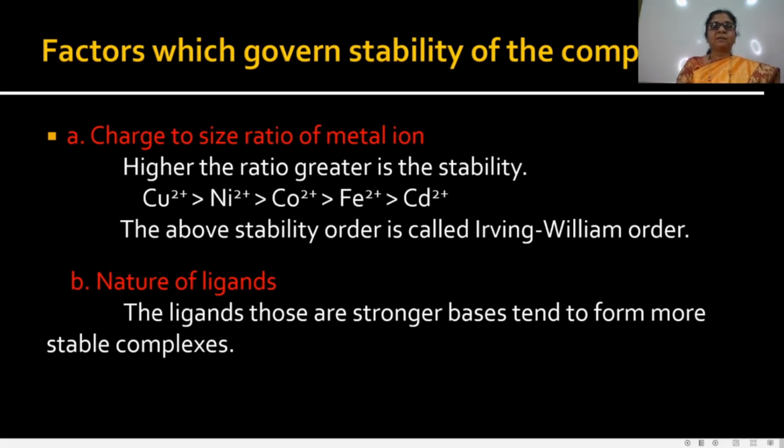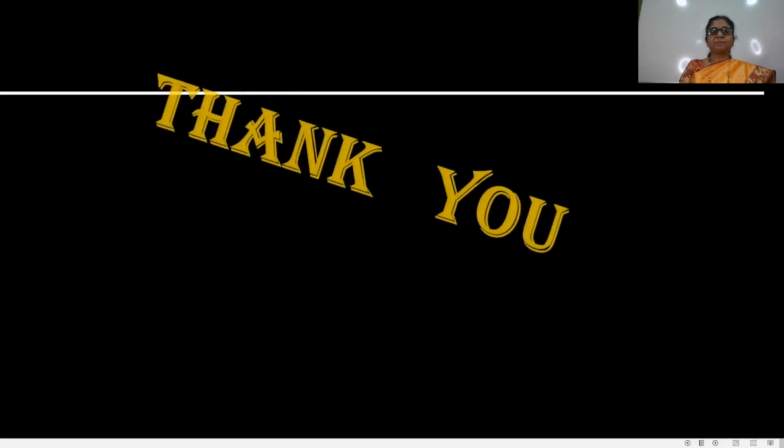In this way, the stability of the complex depends on the charge to size ratio and the nature of the ligands. If the ratio is higher, then the stability is greater, and if the ligands are stronger bases, then the complexes are more stable. In this way, we studied the stability of the complex. Now, thank you.